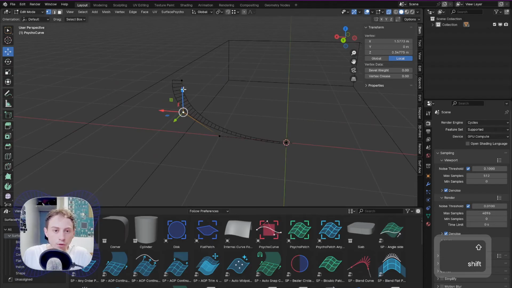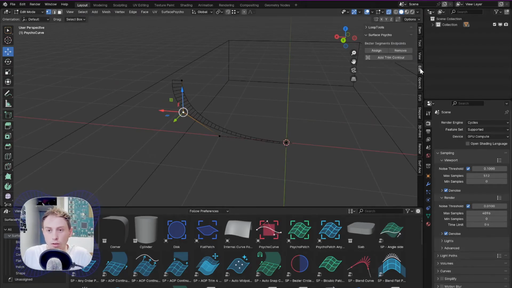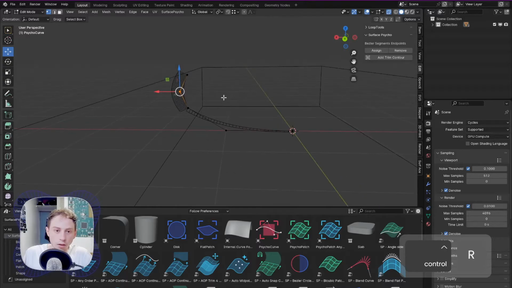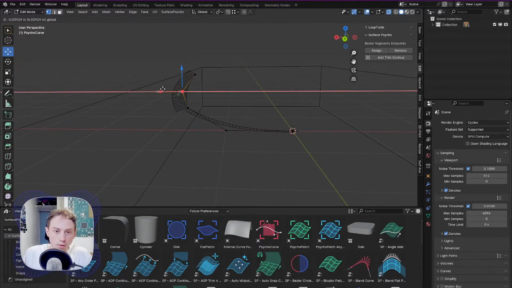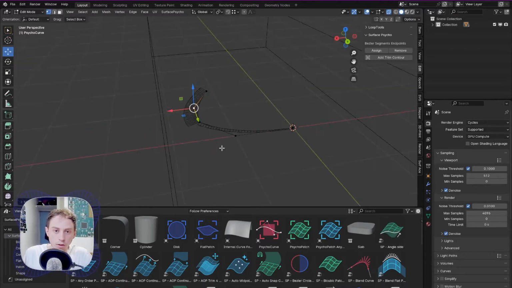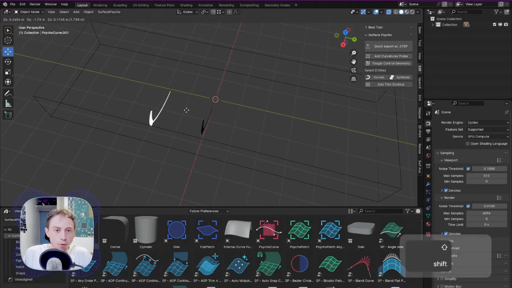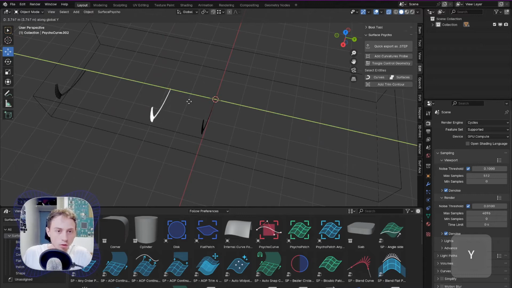So we want to have two segments in this curve, so we need to go to the edit menu and assign here an endpoint. That way, if I edit like that, you see that we have two segments in the same object. You want to duplicate your profile a bunch of times. 4 is good.